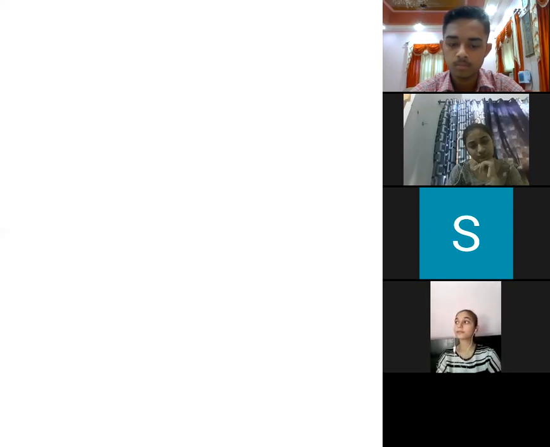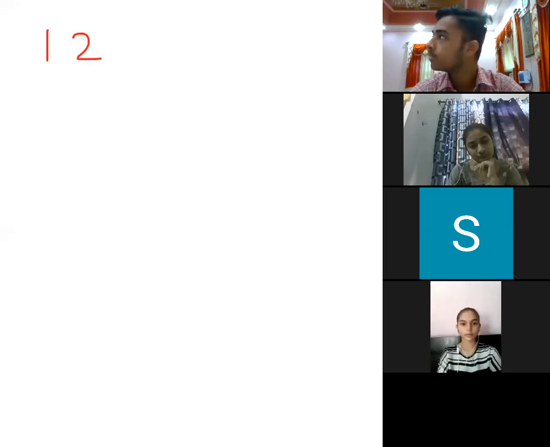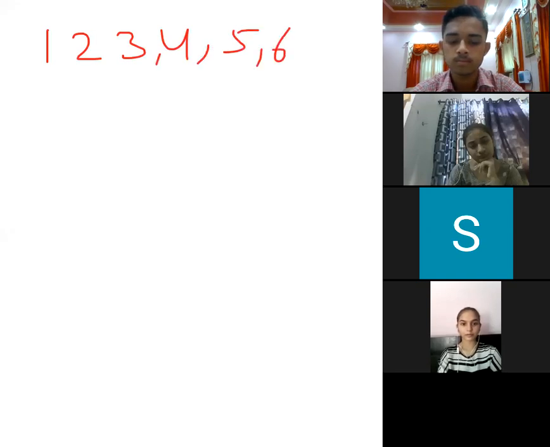We are making numbers like 1, 2, 3, 4, 5 and 6. Using these numbers, how many 3-digit numbers can be made?